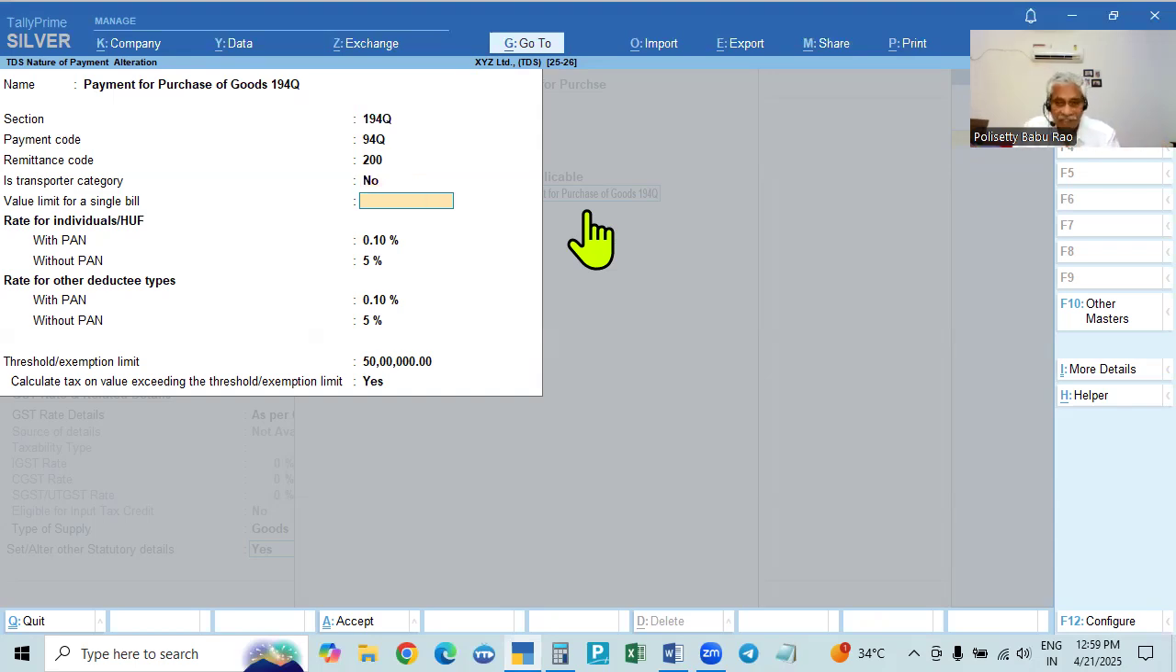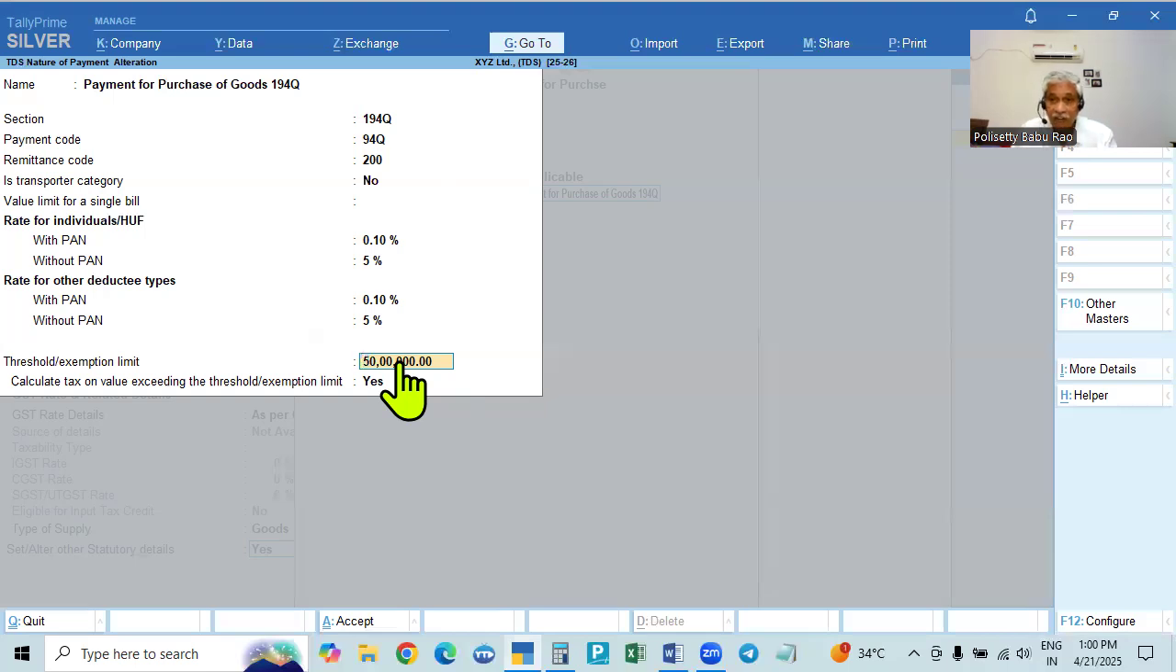No. Is there any single bill value limit? No. Okay. And here, for all the deductees, individual, HUF or any other person, the rate is 0.1% with PAN, and without PAN it is 5%. Here also 0.1%, 5%, and the limit is 50 lakhs. 50 lakhs is given, and above the 50 lakhs, only the excess amount you have to calculate.